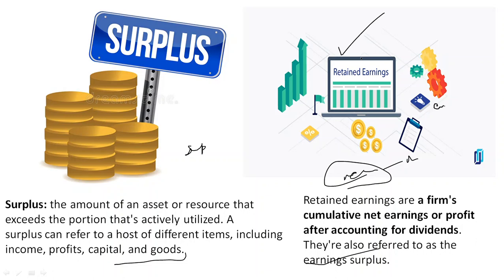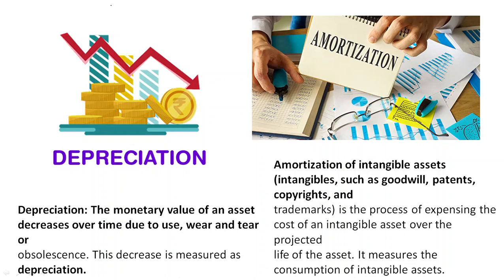From the earnings, you will have to pay the shareholders, but what is left is called retained earnings. So surplus of income, surplus of earnings is called retained earnings, and surplus is any excess amount.